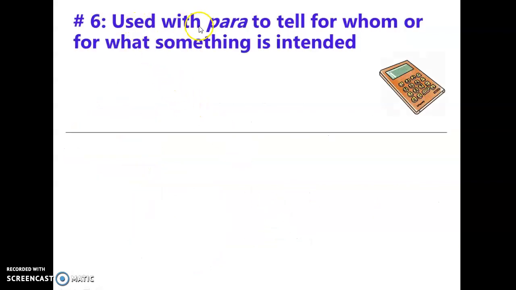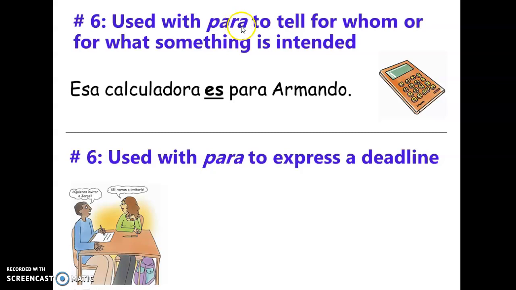Another rule to tell for whom or for what something is intended. We're going to have to use para for that. That's a preposition, for. So, esa calculadora es para Armando. We're saying that that calculator is for Armando. So, that's the intention. Someone bought it for him.